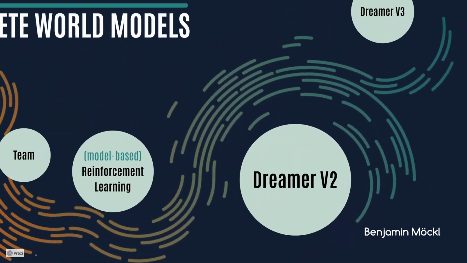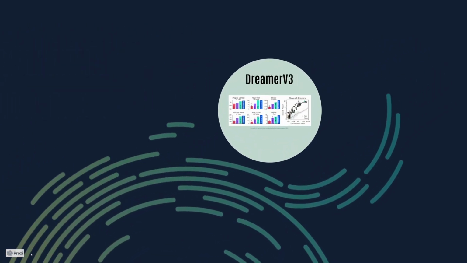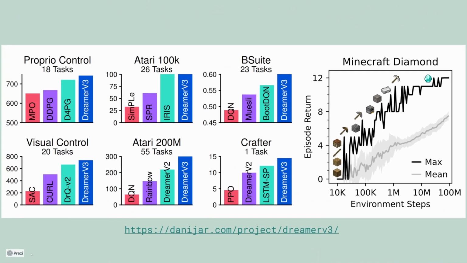Now, to conclude this presentation, we can do something that's quite rare for a new research paper. We can take a look at the follow-up paper, which is already released, although DreamerV2 is only a year old. Dreamer version 3 uses the same architecture as DreamerV2, only has a few iterative improvements, uses a little bit different networks and network structures, but is the exact same algorithm that I just described, a little bit more fine-tuned and hyperparameter optimized, and now is the first algorithm ever that beat the Minecraft Diamond Challenge, which is to get a diamond in Minecraft without any human knowledge, just by playing.